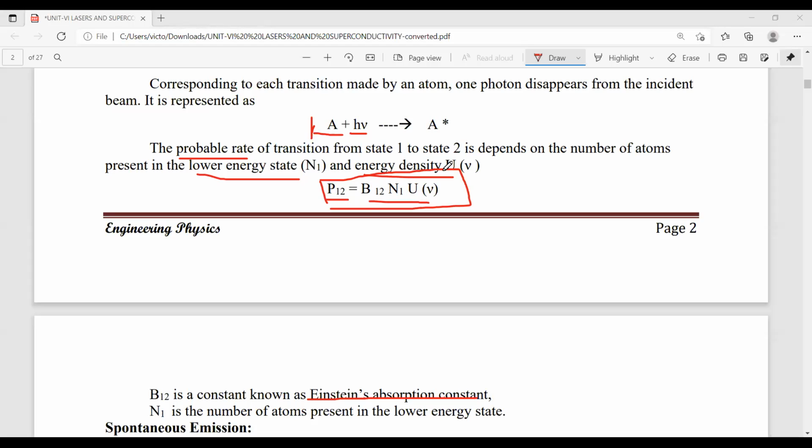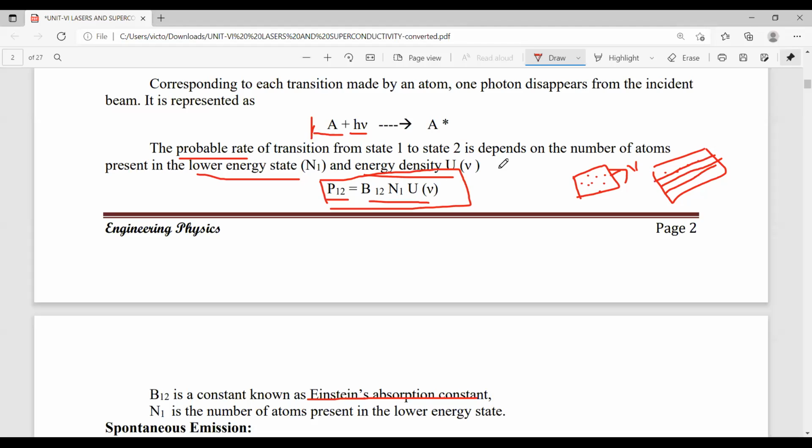So what is energy density here? In such matter, there is some volume, and in this volume we have many atoms, but these atoms are located in energy levels like that. So energy density means how many atoms are present in these energy levels, energy level E1, energy level E2, E3, and so on.